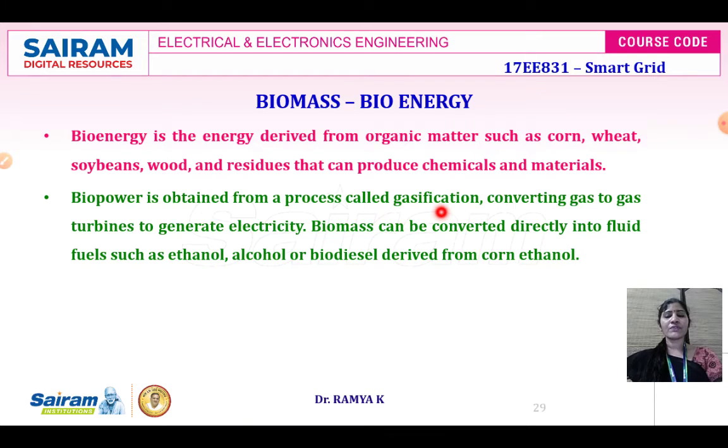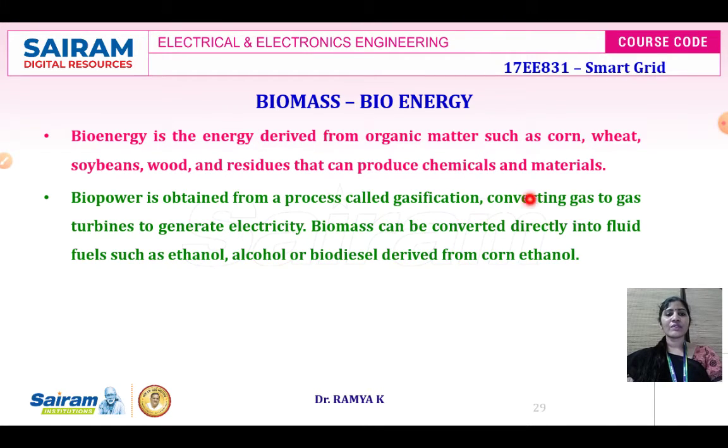So from biomass we are going to develop a bioenergy. This bioenergy is nothing but the organic matter such as corn, wheat, soybean, wood and residues, and this is going to produce chemicals and other materials. Now, when this bioenergy is subjected to the process of gasification, then we can generate electricity.